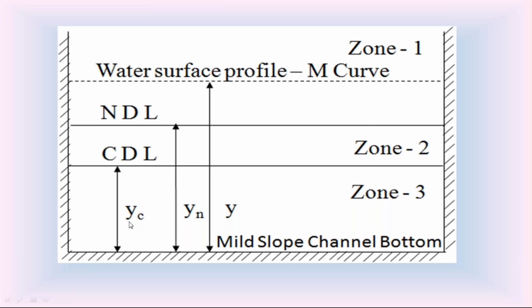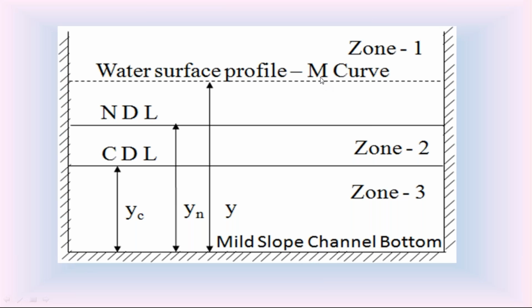Since Yn is greater than Yc in the mild slope channel bottom, we have zone 1 above Yn and Yc, zone 2 in between Yn and Yc, and zone 3 below, less than Yn and Yc. So in the mild slope channel bottom, the 3 zones will exist. This is the water surface profile in the mild slope channel. We know that the water surface profile in the mild slope channel is called M curve.